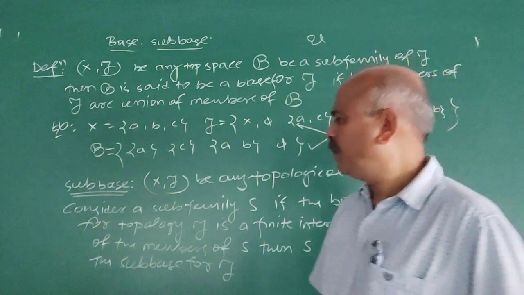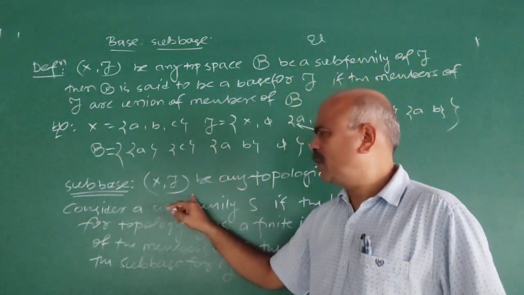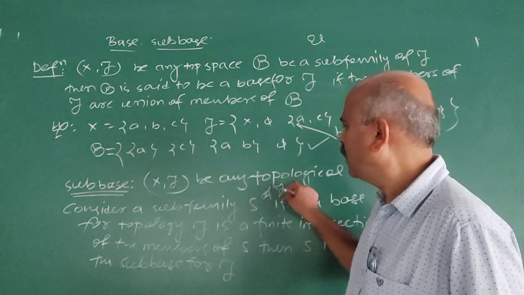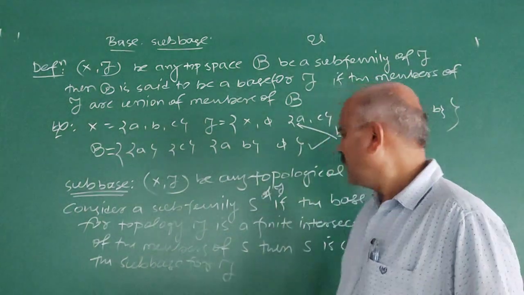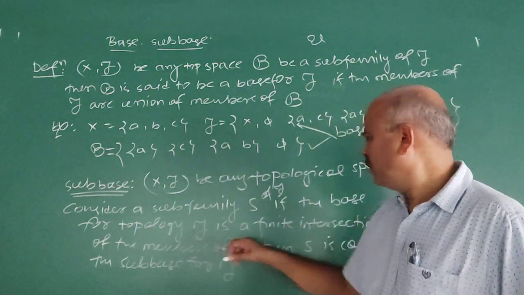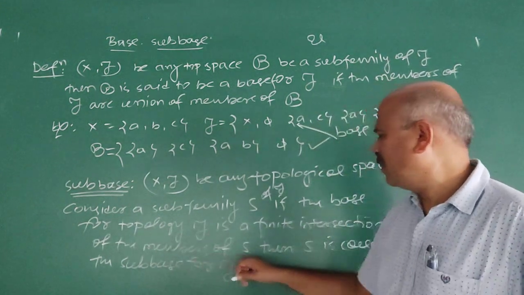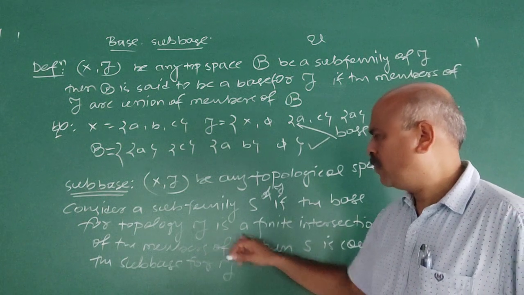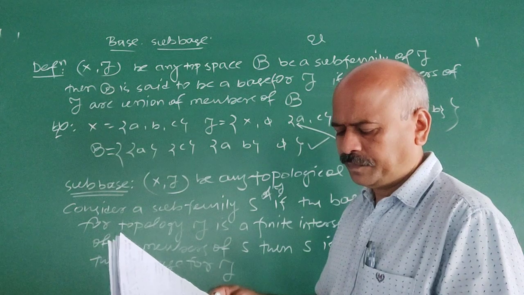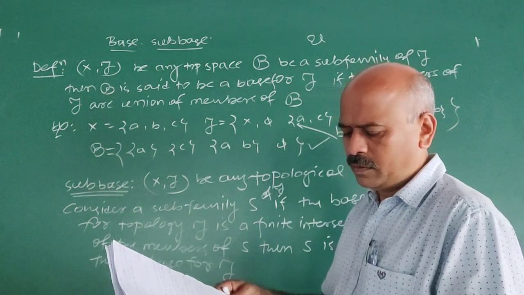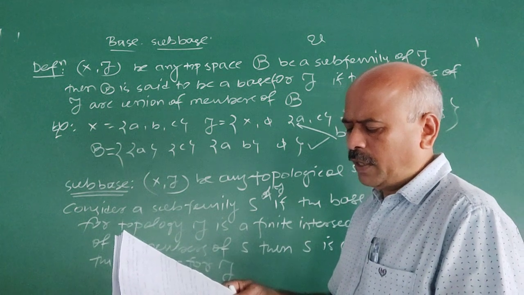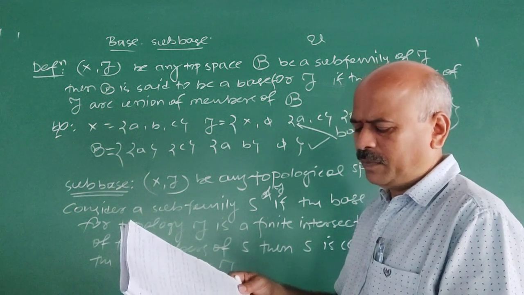I explain again. Suppose X is a topological space. Consider a subfamily S of 2, S contained in 2.